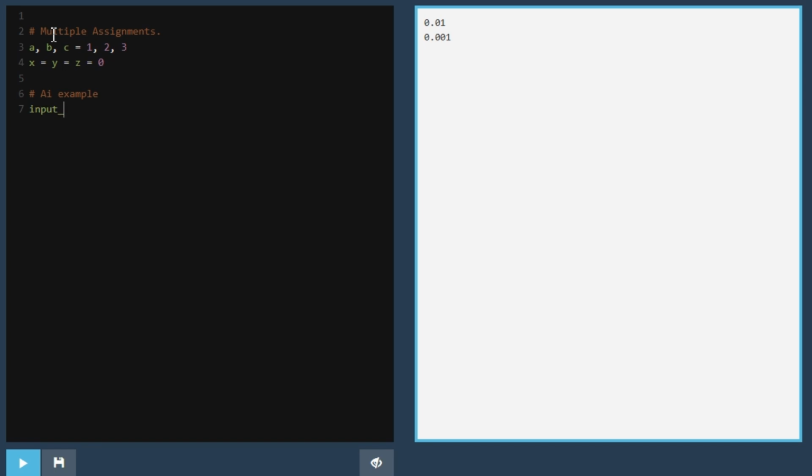input_size, hidden_size, output_size equals 784, 128, and 10. This sets neural network layer sizes. input_size equals 784, for example, pixels in an image. hidden_size equals 128, neurons in the hidden layer. output_size equals 10, for example, 10 classes like digits 0 to 9.